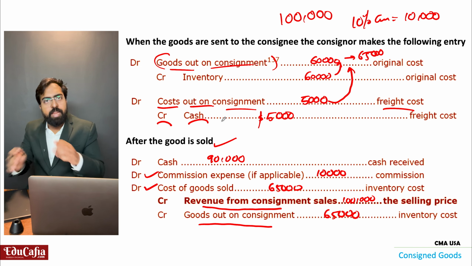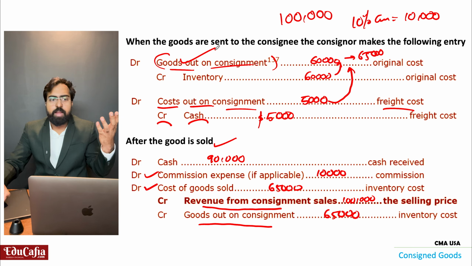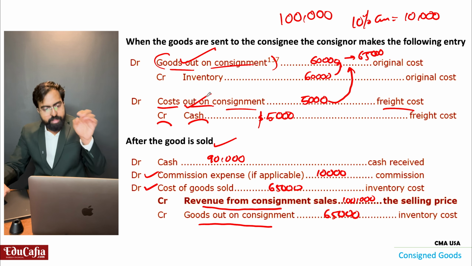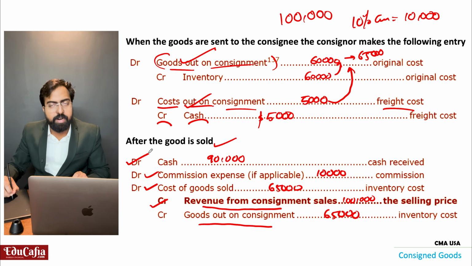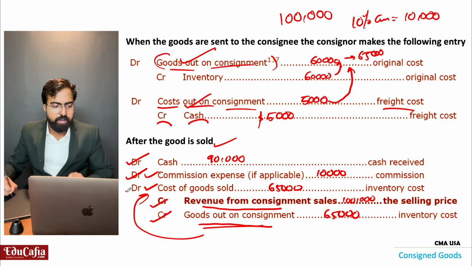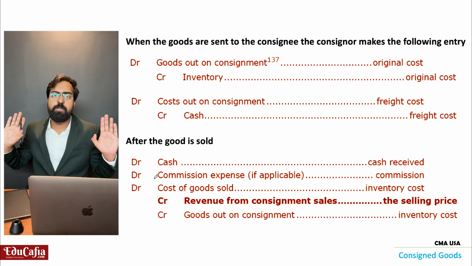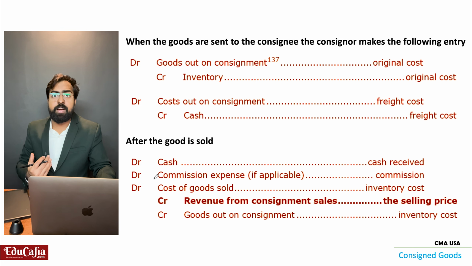What happened in the beginning? From the inventory it goes to the goods out on consignment, and I have added the cost also. Then when the sale happened, I recognized revenue of 1 lakh. In that 1 lakh I received 90,000, with 10,000 as commission. Whatever was in the goods out on consignment, I consider as cost of goods sold. That's all. This will be the journal entry on my side as the consignor.